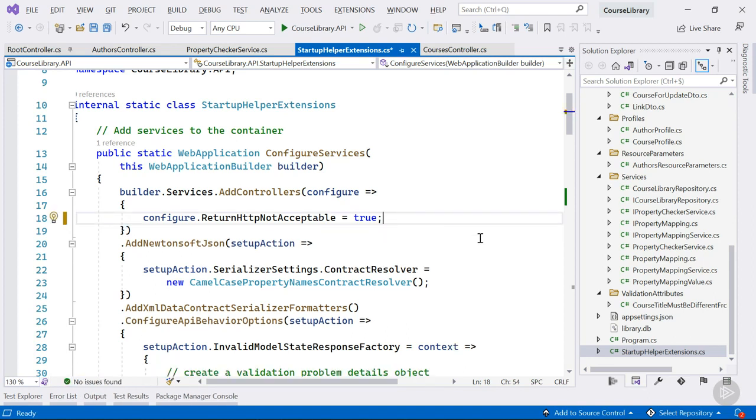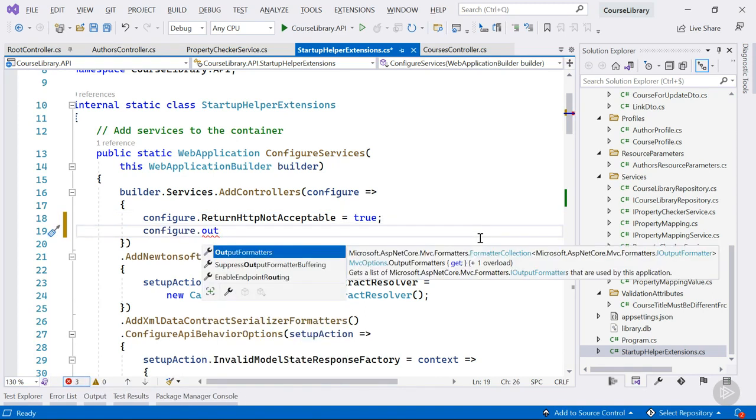We added the Newtonsoft JSON formatters. They handle JSON input and output formatting instead of the built-in JSON formatters, as they are more feature-rich. They are, for example, still required if you want to support JSON patch documents, which our API does. The issue here is that these formatters are added after we can access the MVC options output formatters list. So if you look for a Newtonsoft JSON output formatter on the output formatters collection, it won't be there yet. But no worries, we can work around that.